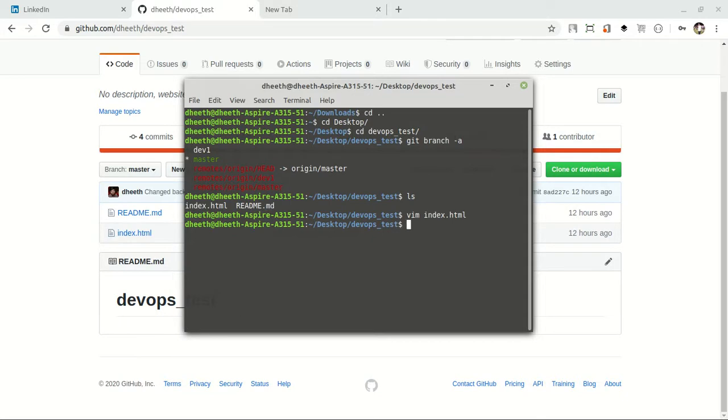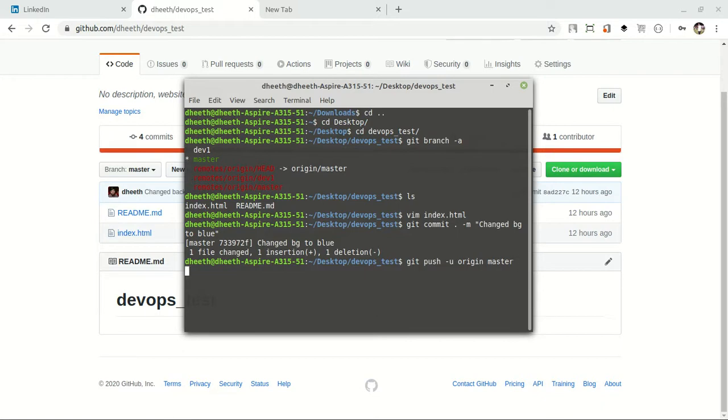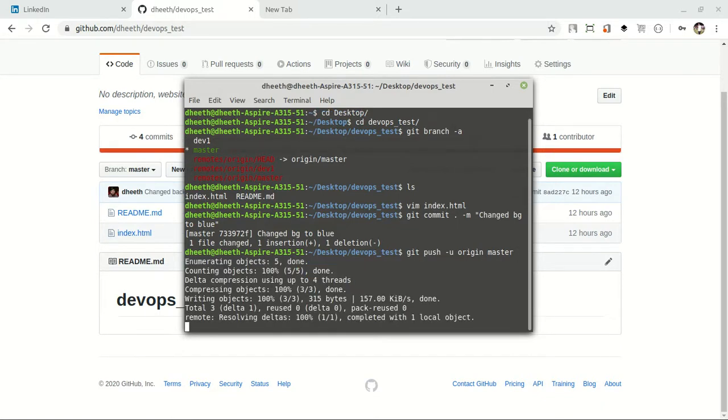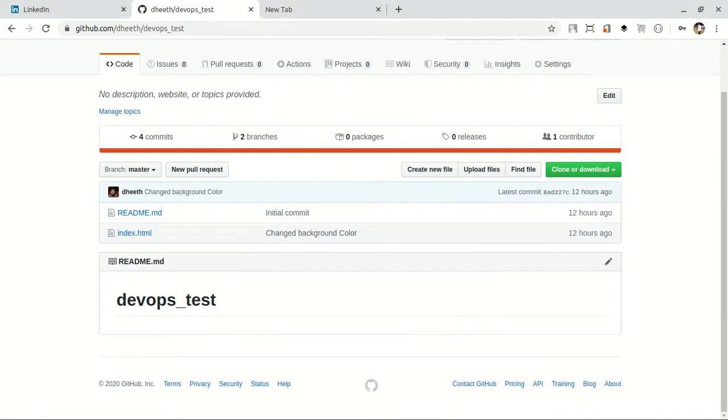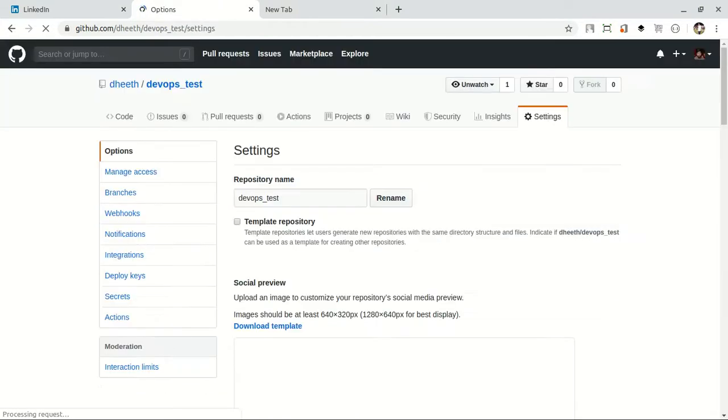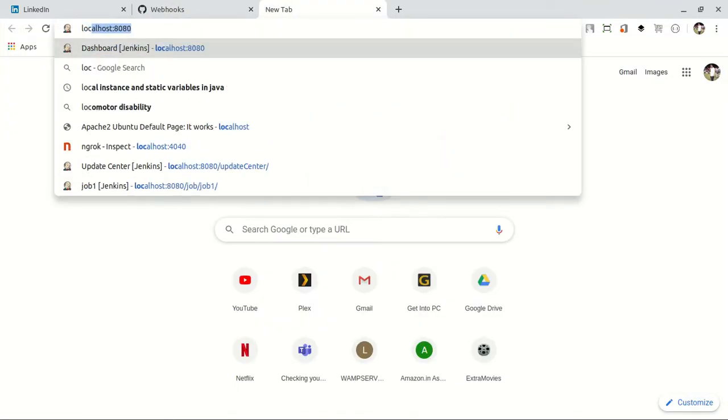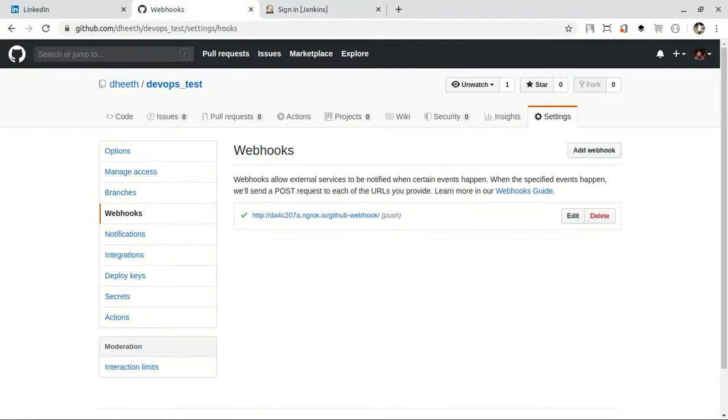Now let's commit the changes. Now as soon as I push it to GitHub, it will trigger the webhook in our GitHub repo. And in our Jenkins, our job will run.